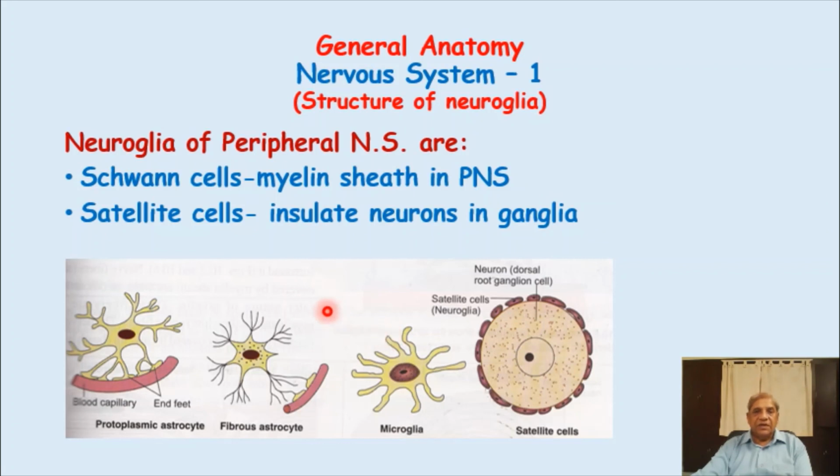We are not going into blood vessels, as we have already covered them in general anatomy. This was just a very simple lecture to introduce you to the nervous tissue, especially the neurons and neuroglia. This completes the lecture.